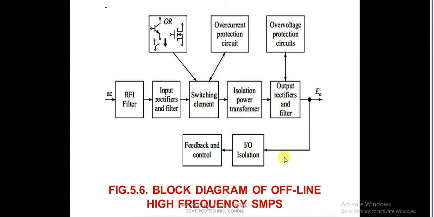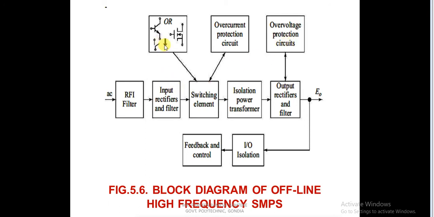Then there should be input and output isolations, and there must be a feedback and control mechanism so that we obtain a constant DC output. The SMPS must also have an overcurrent protection circuit and an over voltage protection circuit.